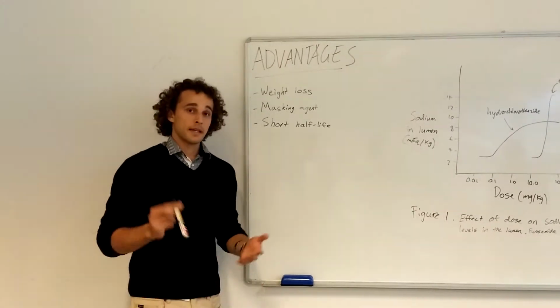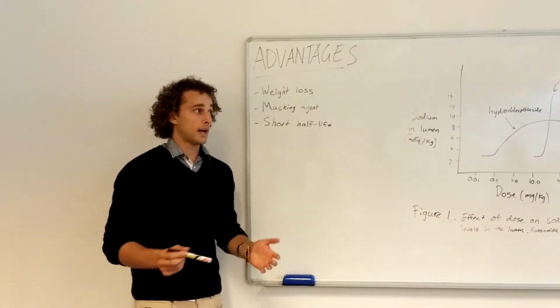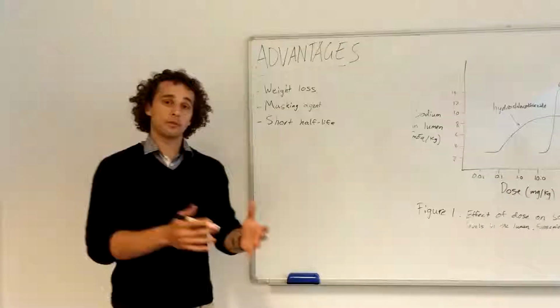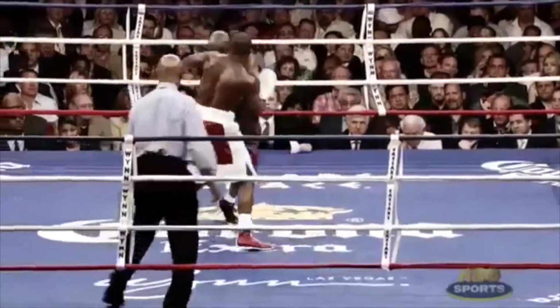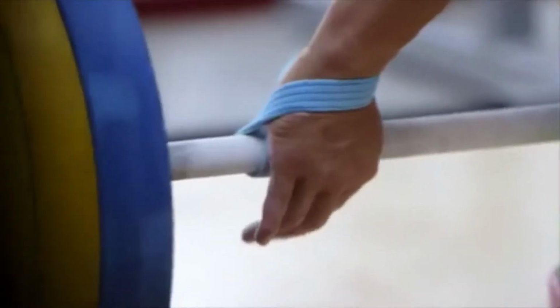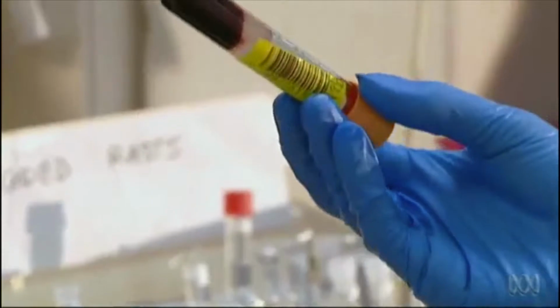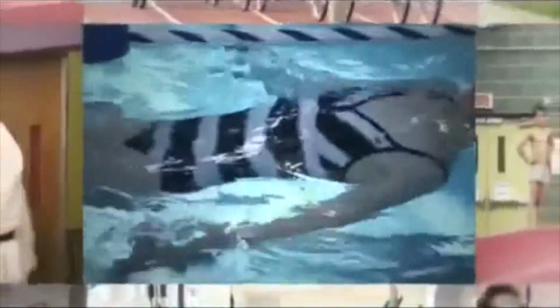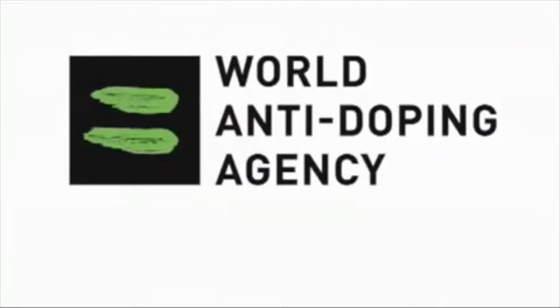This weight loss is good for sports which involve weight requirements like boxing and wrestling. It's used as a masking agent because the increase in fluid excretion leads to a diluting effect on other drugs that could be used. In fact, in the same year the laboratory testing figures were released, an athlete was suspected of abusing this advantage.